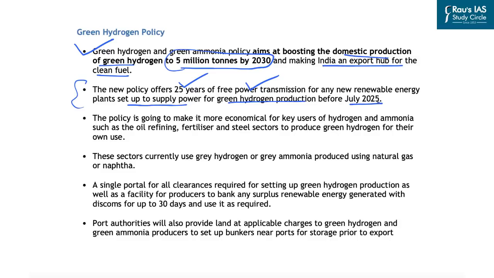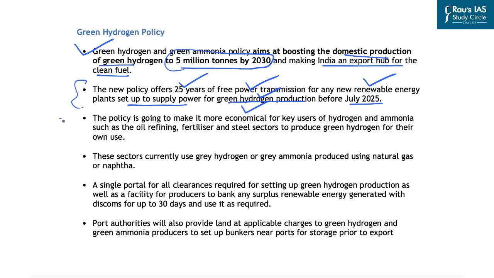Now, this simply means that if a renewable energy plant is set up in one state and it aims at supplying power for the production of green hydrogen in another state, then interstate transmission charges will not be imposed on such transmission of electricity from one state to another, especially for green hydrogen production. And this incentive is available if the renewable energy plant is set up before July 2025, and it will be available for up to 25 years of free power transmission.